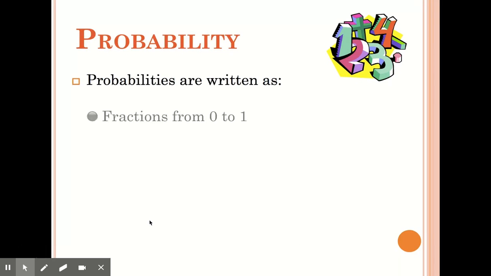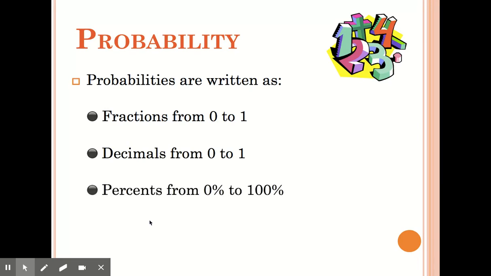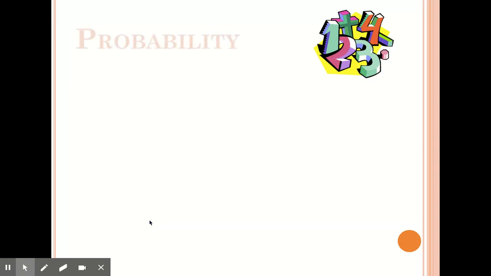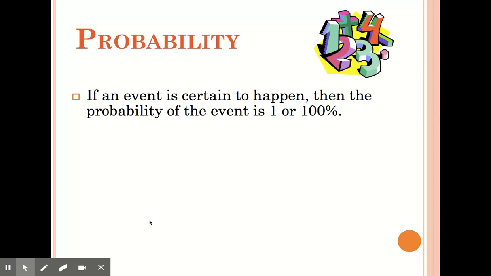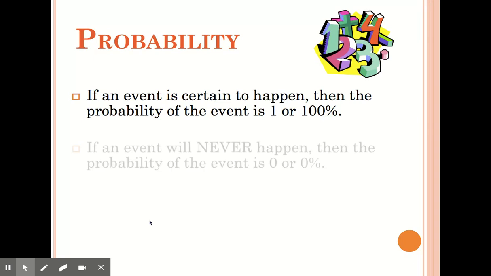Probabilities are written as fractions from 0 to 1, decimals from 0 to 1, or percents from 0% to 100%. If an event is certain to happen, then the probability of the event is 1 or 100%.